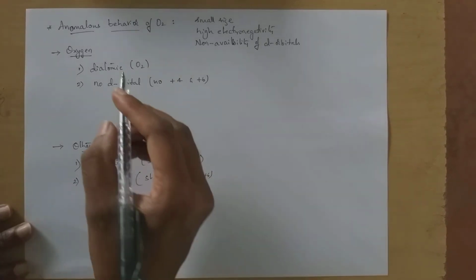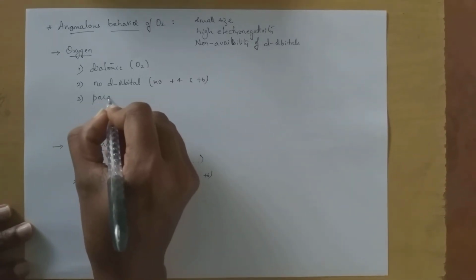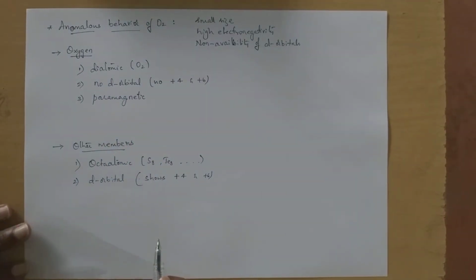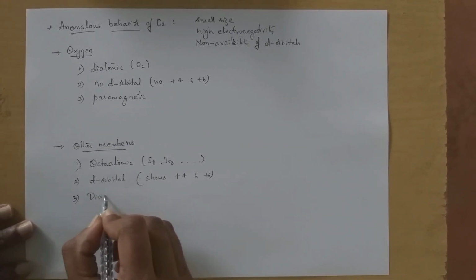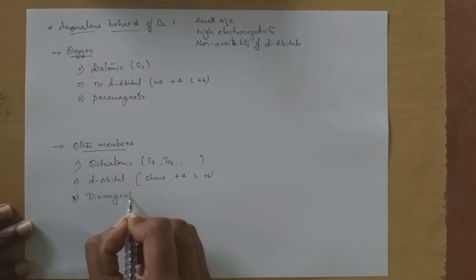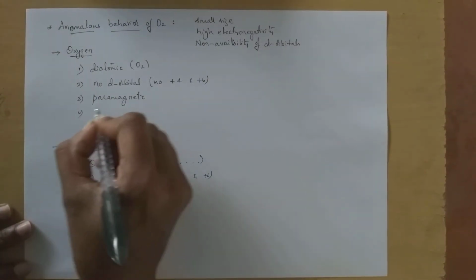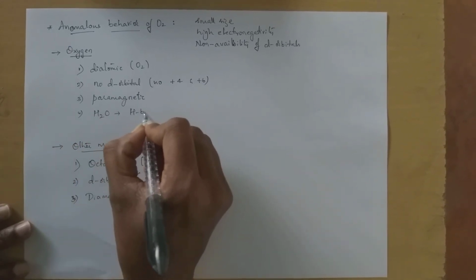Next, oxygen is paramagnetic in nature. Why paramagnetic? Because of the presence of unpaired electrons, whereas other elements are diamagnetic in nature. Here H2O forms hydrogen bond.